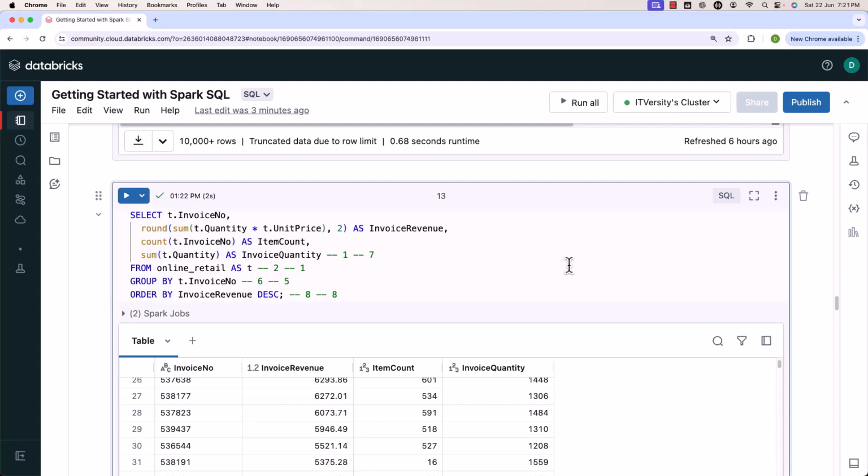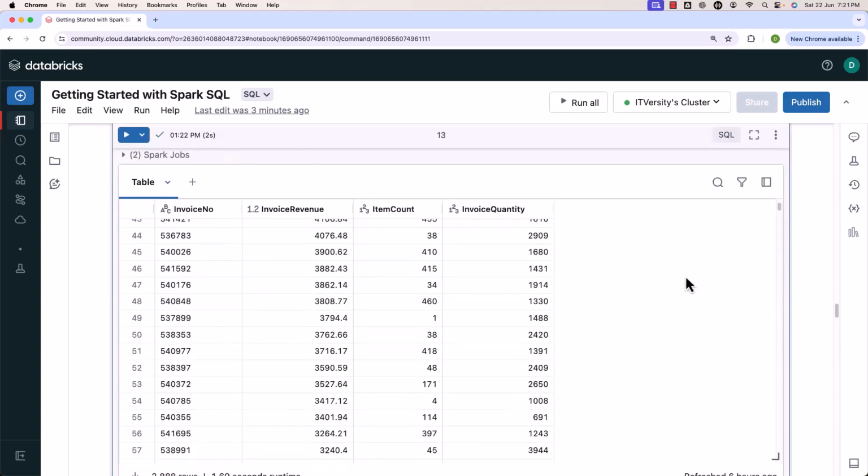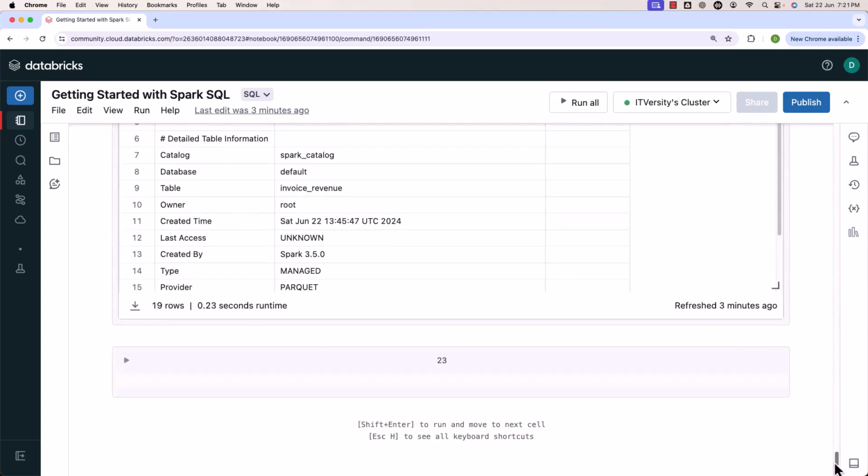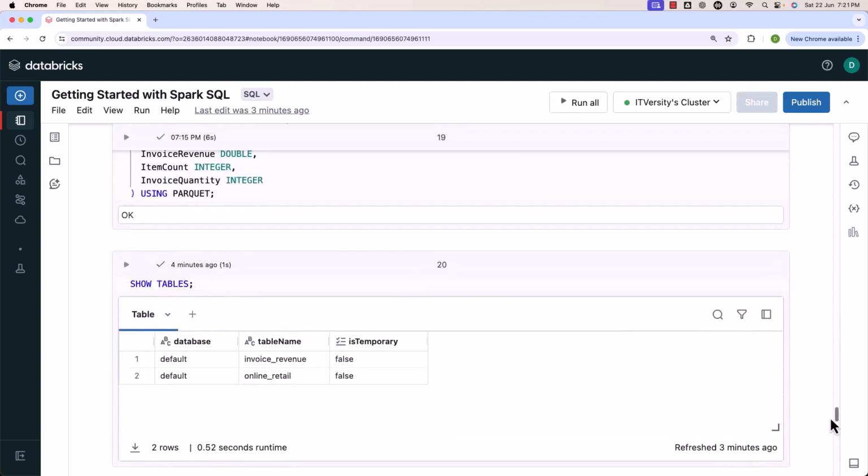As of now, we are ready with both the tables. The tables which we have created are online retail and invoice revenue. Also, we are ready with the query which has the logic to compute invoice revenue, item count, and invoice quantity for each invoice. Let me copy this logic. I am skipping order by. I'll be storing the data without ordering on any field. Also, you can review the tables that are created. They are invoice revenue and online retail. Online retail is the external table pointing to our CSV data. Invoice revenue is a newly created table. As of now, it is empty.